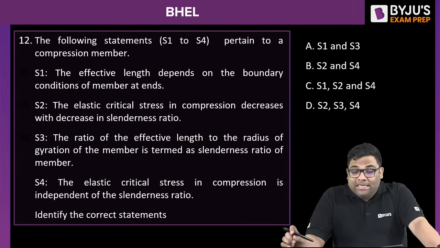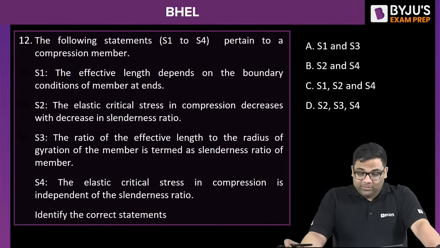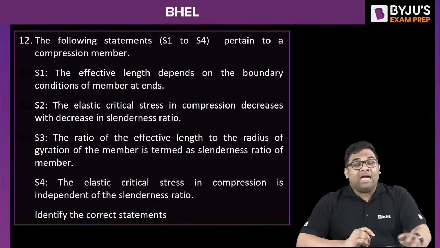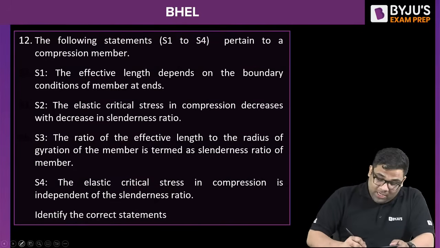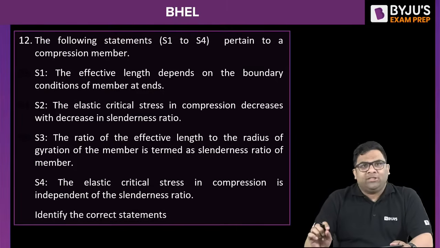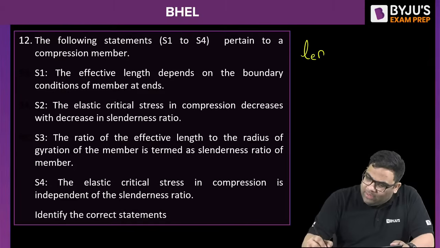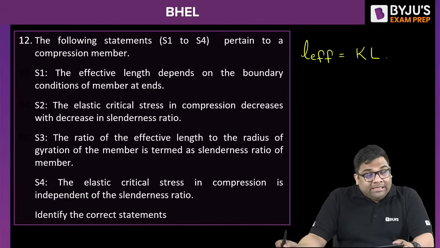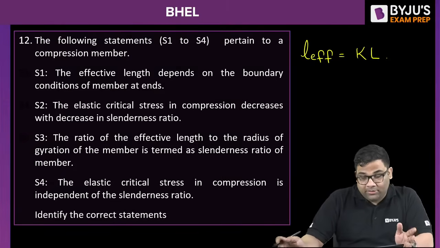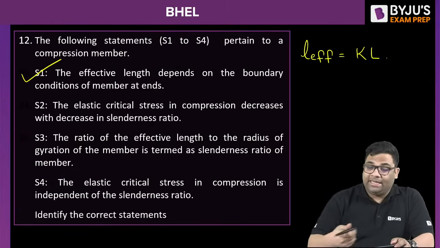Now this is a little good question. I'll solve it for you, but it's not that tough. Let us see this question. Four statements are asked, for a compression member. The effective length depends on the boundary conditions. The effective length is K into L, and K depends on the boundary condition: both fixed, both pinned, or one fixed and one pinned. That means the first statement is correct.